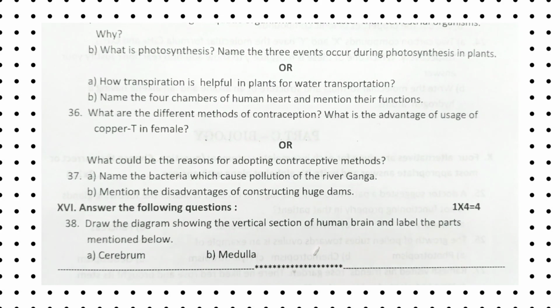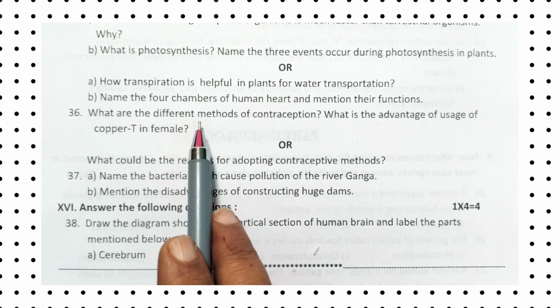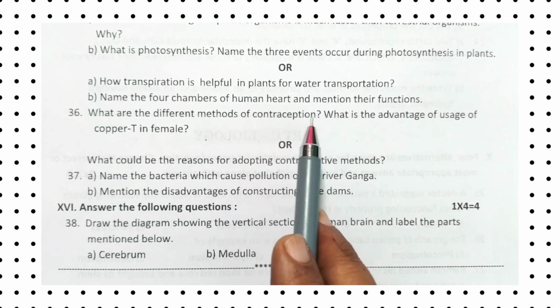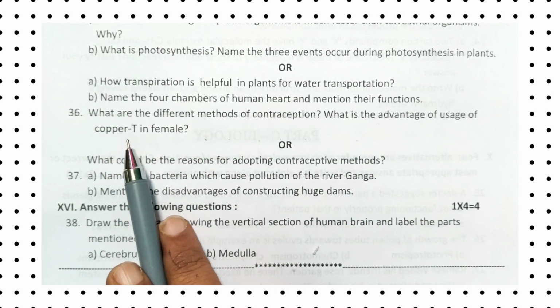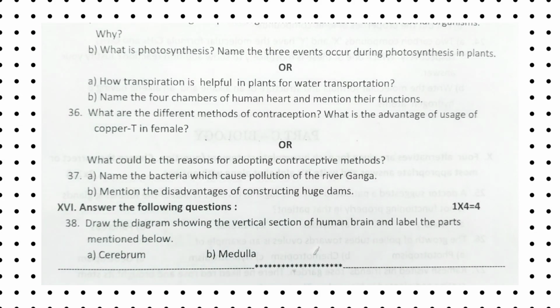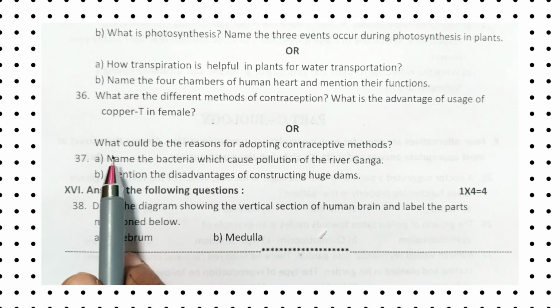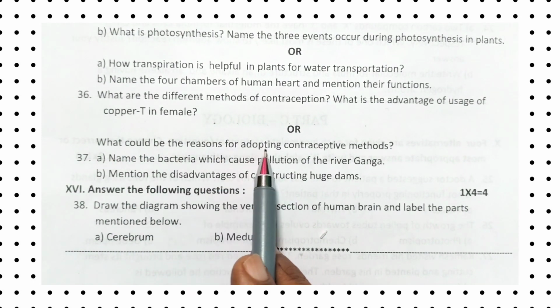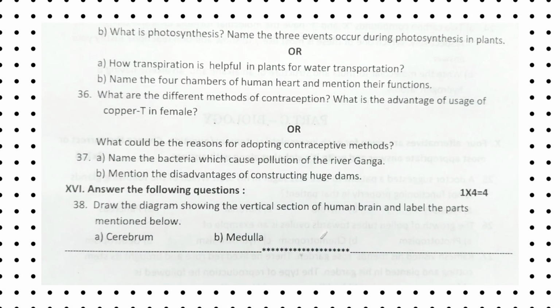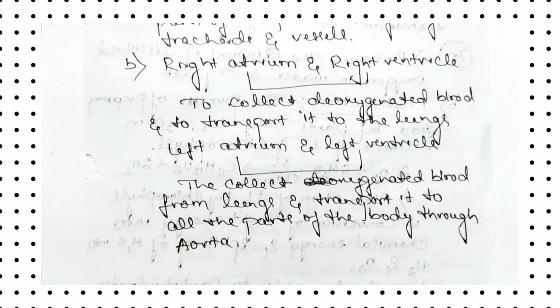Then coming to the 36th question, what are the different methods of contraception? What is the advantage of using copper T in female? So now let us answer this question. In that there is one internal choice question. What could be the reason for adopting contraceptive methods? So let us answer both of them.